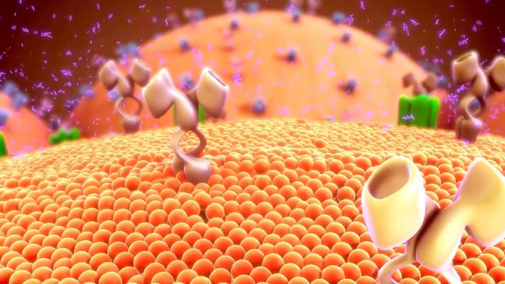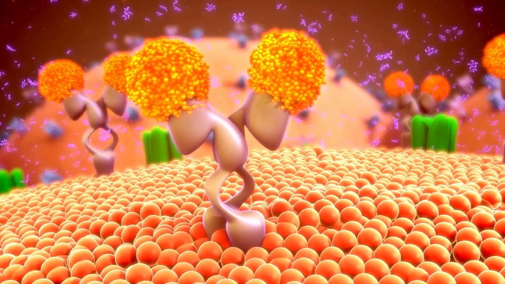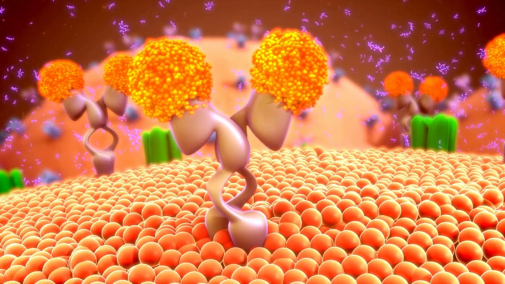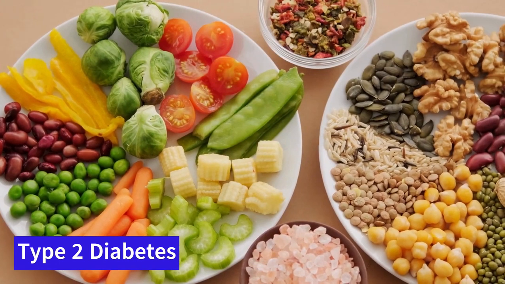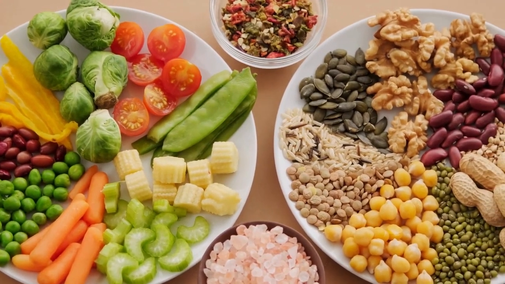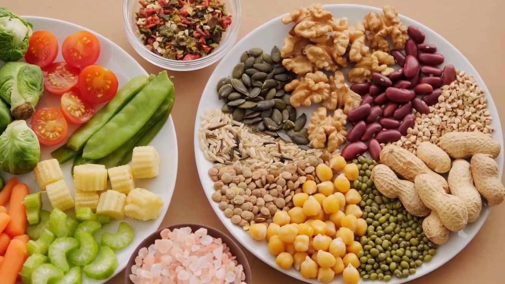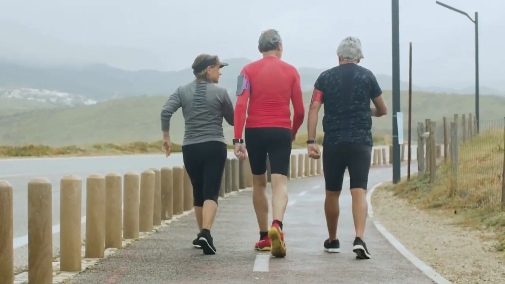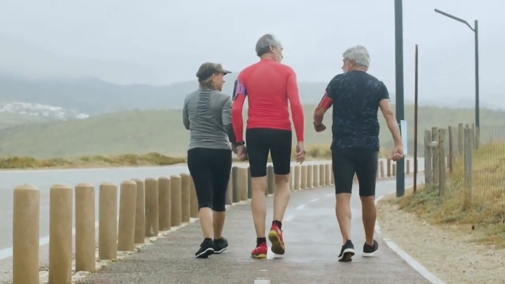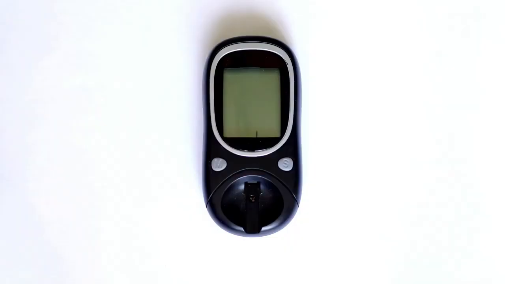Additionally, it's crucial for people with type 1 diabetes to regularly monitor their blood glucose levels and adjust their insulin dose as needed. Type 2 diabetes. Treatment for type 2 diabetes varies and can include a combination of lifestyle changes, such as adopting a balanced diet and regular physical activity. The goal is to improve insulin sensitivity and control blood glucose levels.